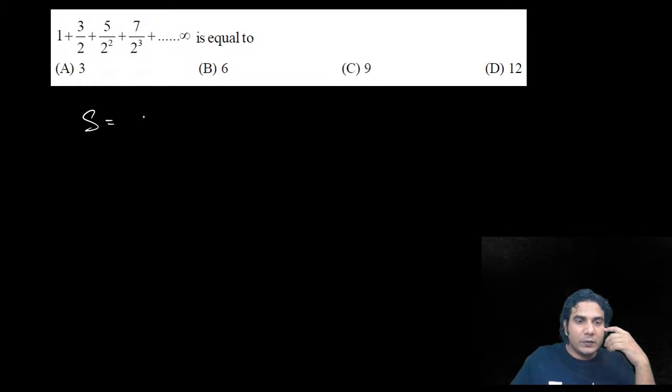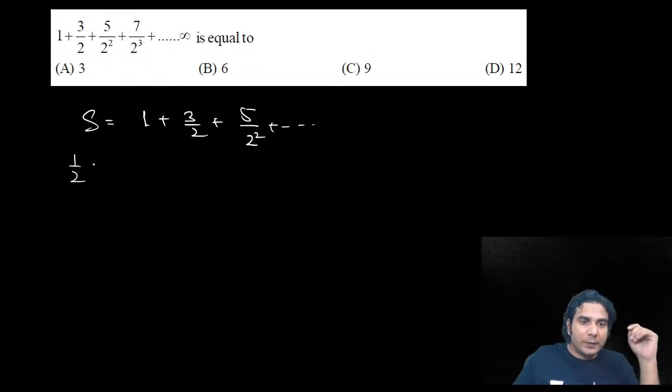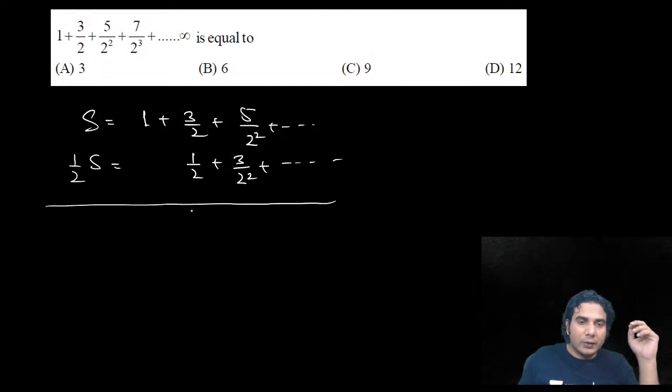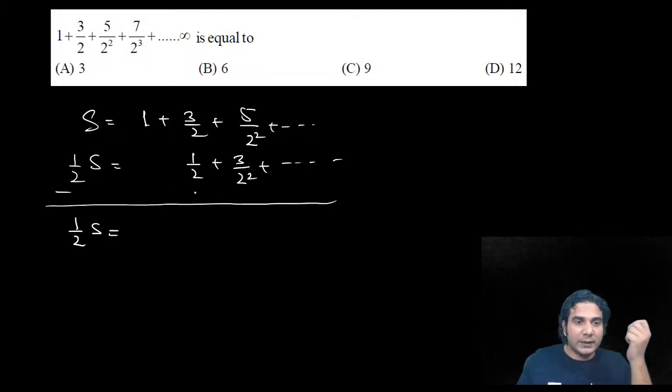So I'll write the series S is equal to 1 plus 3 by 2 plus 5 by 2 square and so on. So multiply it by the common ratio, which is 1 by 2, and then you write the series by shifting one place. So it is 3 by 2 square and so on, and subtract it. No need to worry about the nth term. So it is 1 by 2 of S is equal to, after subtracting S minus, right? So first term will be 1 only, plus then 3 by 2 minus 1 by 2 is what? 1 again. Then 5 by 2 square minus 3 by 2 square is 1 by 2 after simplifying.